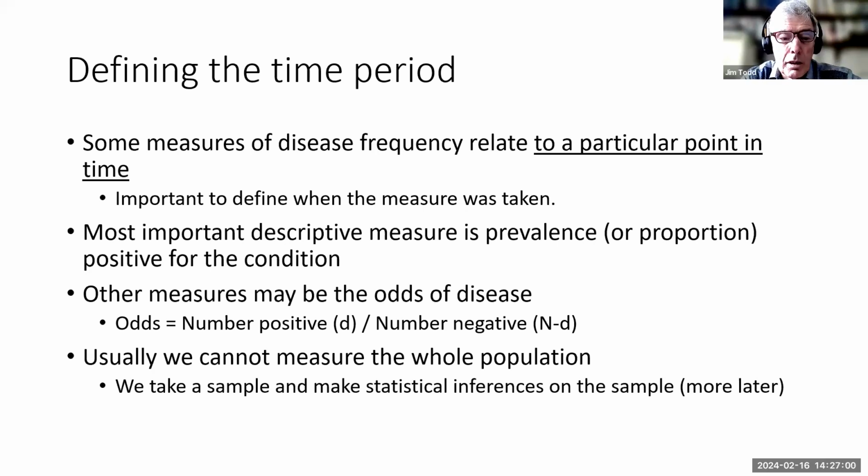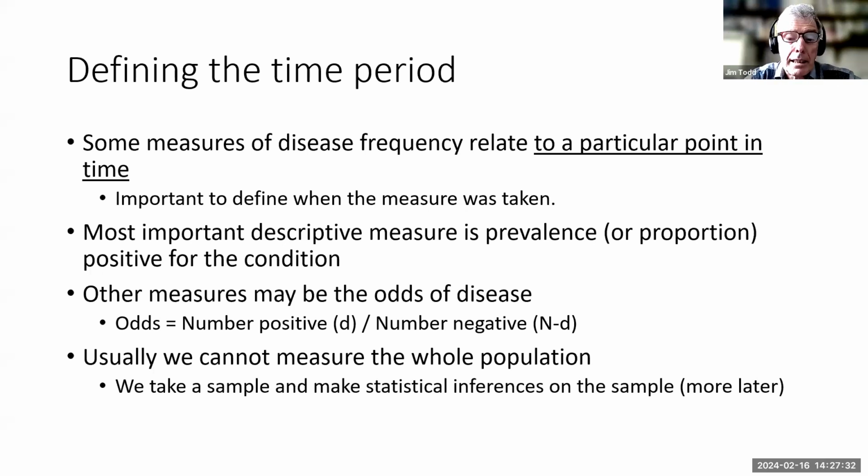The odds are given in a slightly different way from the proportion, in that the odds are the number positive, D, not divided by the total number in the population, but divided by the number negative, which is N minus D. And so the odds are not the same as the proportion, except when the disease is a very rare disease.